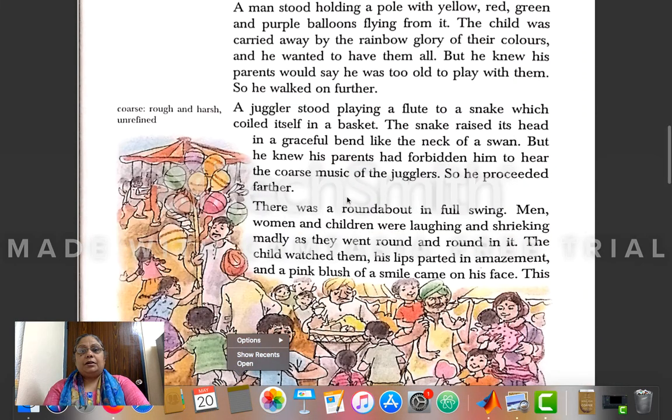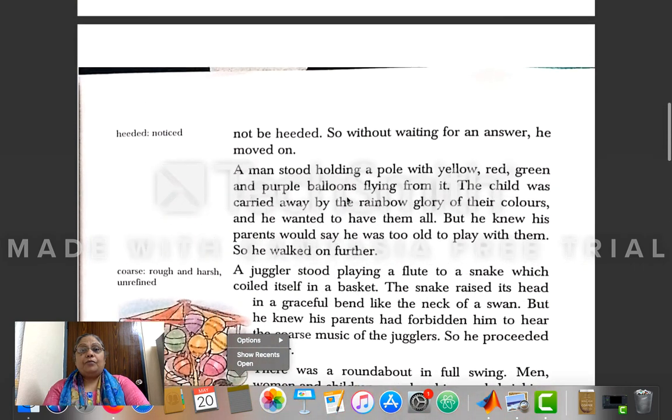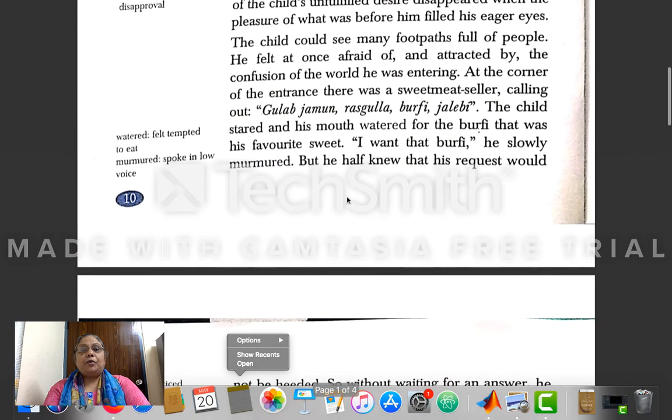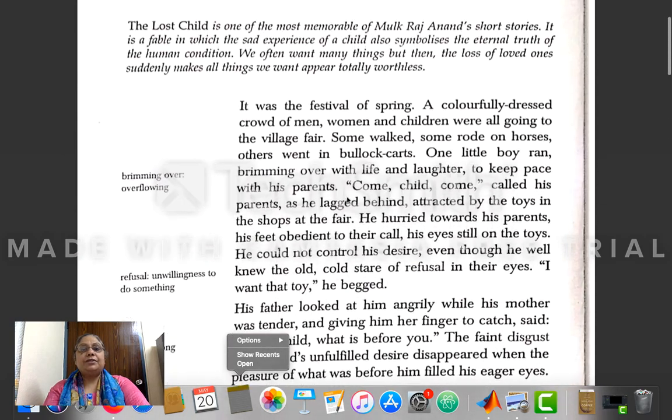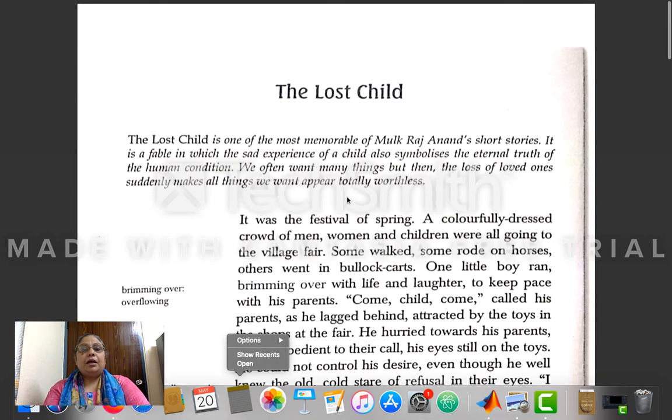So till here you must have understood, all of you. Now your homework: I'm going to give you some difficult words. You need to write those difficult words in your English 1 copy. You will write the difficult words, read them, write the meanings of those words, and make a sentence also. In that sentence, the meaning of the word should be explained properly.